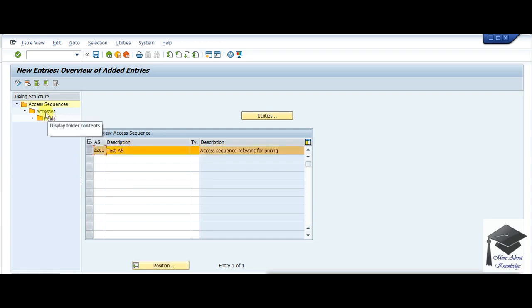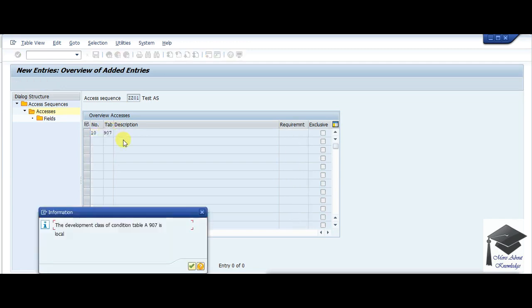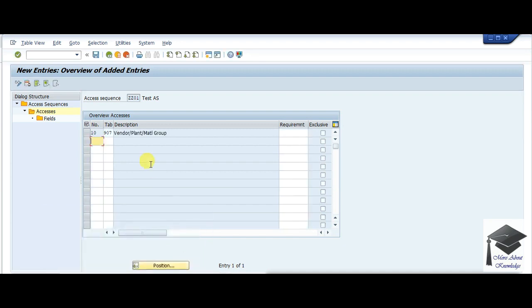Now I need to give access to my condition table. So here I'll put 10 and I'll give my condition table. Okay, this is showing just because I have chosen local object. Now, as you know, exclusive indicator, how does it work? If you are not aware about exclusive indicator, just let me know.